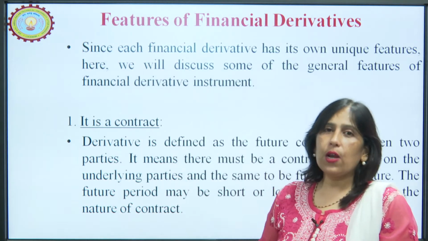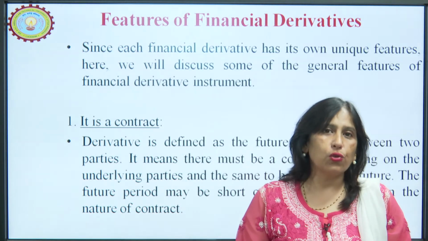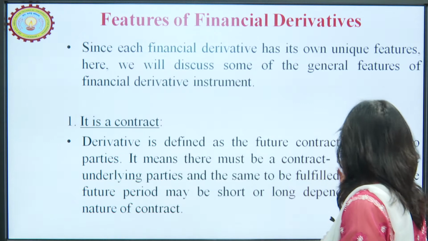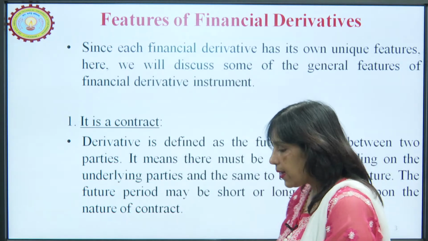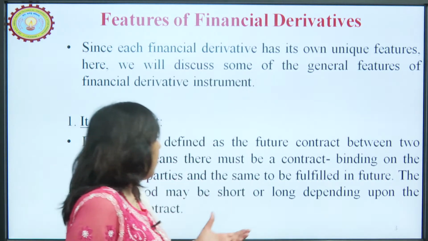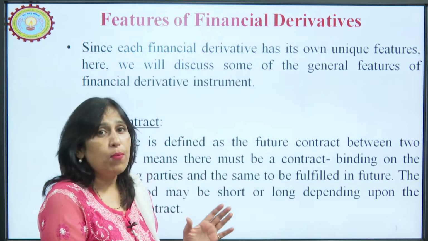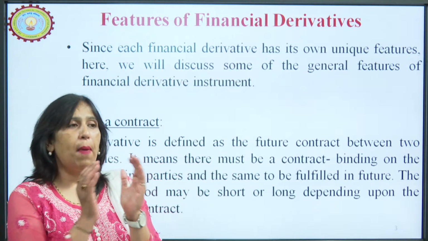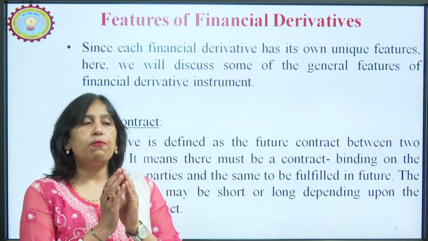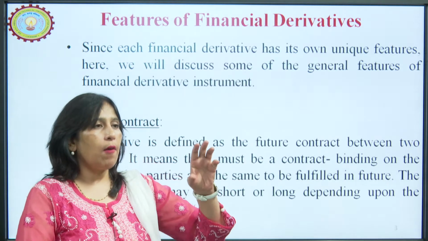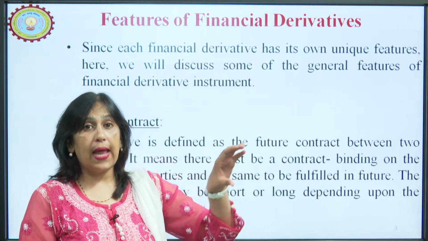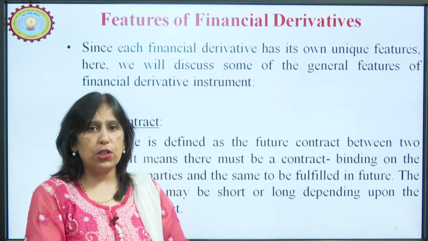So, a derivative is defined as a future contract between two parties. And when I say between two parties, they can be any parties. This is very important. You should not bind yourself to thinking that only a specialist of finance can have a contract with another specialist of finance.